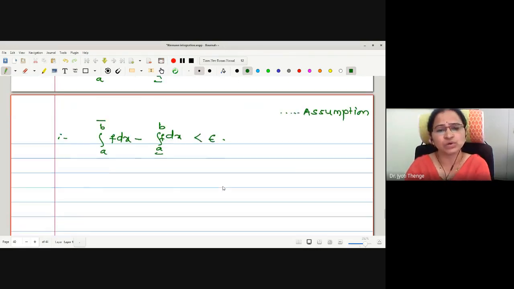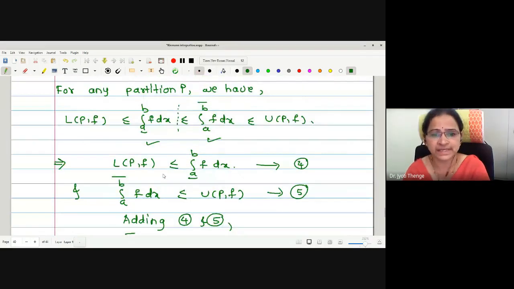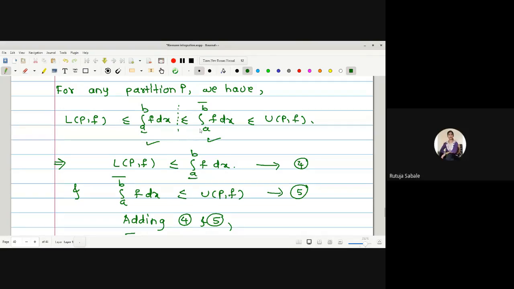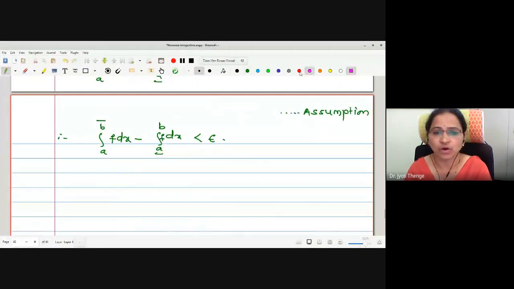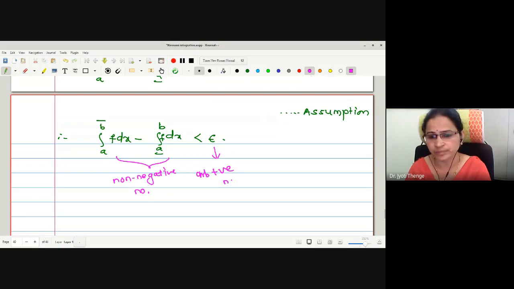What is the value of this? Upper integral minus lower integral. According to this inequality, if I take upper integral minus lower integral, is the quantity non-negative? Greater than or equal to 0, right? Yes, ma'am. The quantity is non-negative, right? Therefore, here look at the statement. We got this to be a non-negative number, and what is this epsilon? It is an arbitrary positive number. Correct now?